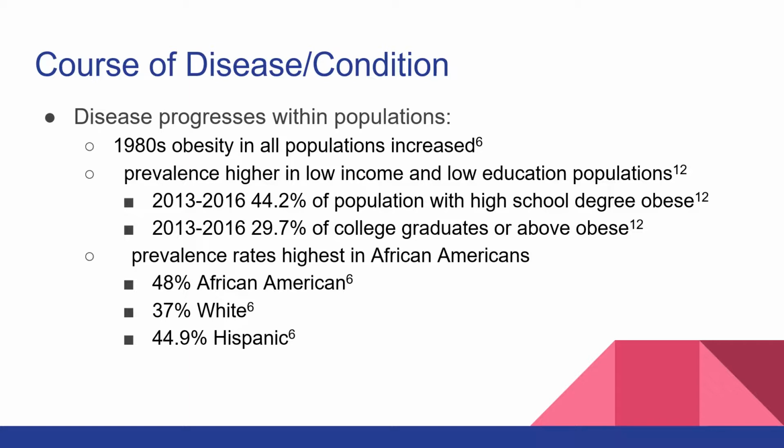Continuing with the course of the disease, the disease also progresses within populations. Since the 1980s, obesity has increased in all populations. The prevalence rate of obesity is higher in low-income and low-education populations. Looking at the most recent stats, 44.2% of populations with just a high school degree were considered obese, and around 30% of college graduates were considered obese. So you can see that the more educated population did have a lower prevalence rate of obesity.